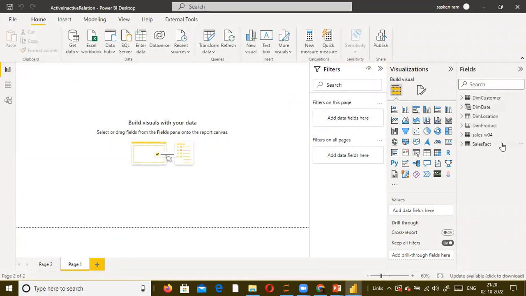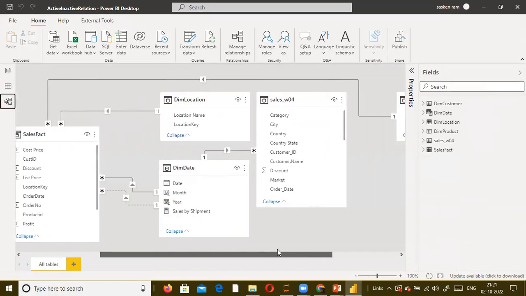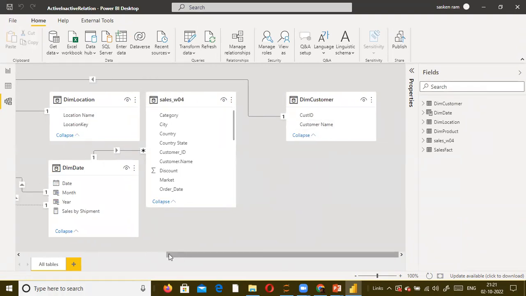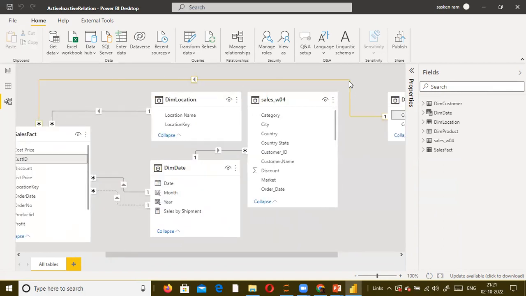I just simply loaded these four data files. The moment when I loaded, look here, just now I loaded the dim customer table. Automatically, it created the relationship between sales fact and dim customer table. Look at the link. This is called your link.